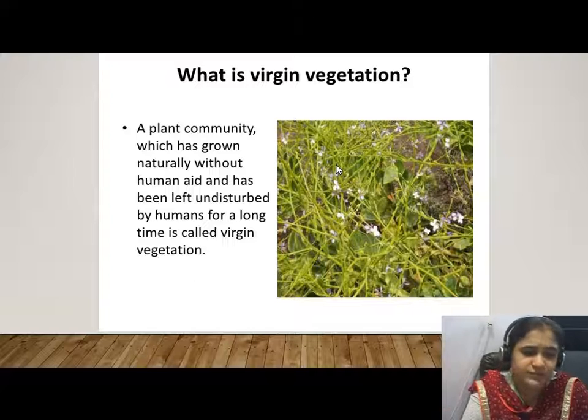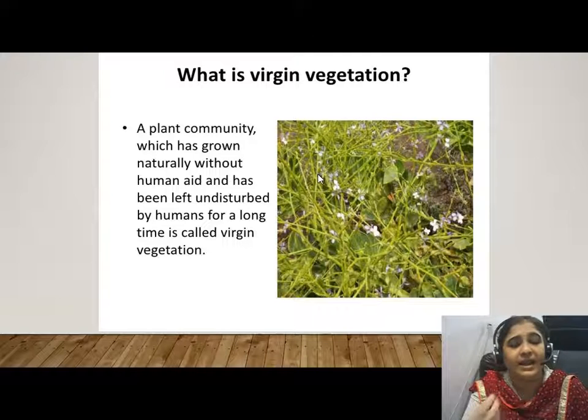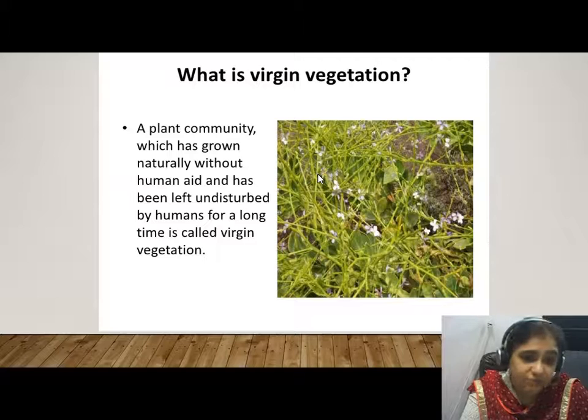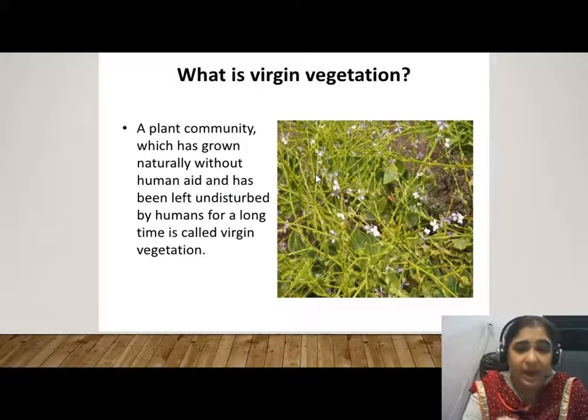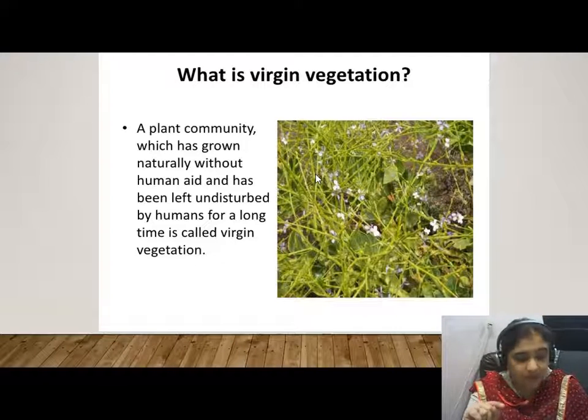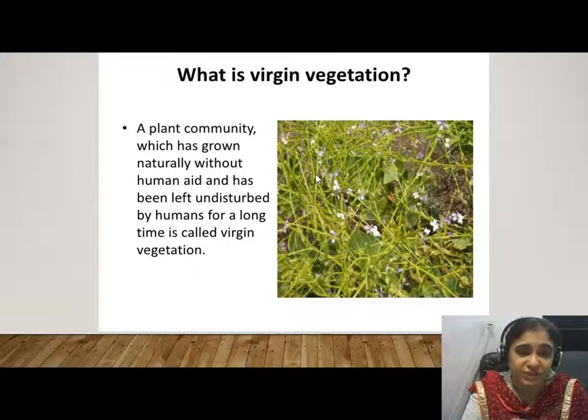We did not give soil, we did not give seed to those plants. They just grow naturally by themselves. That particular vegetation which grows naturally is called natural vegetation. But if that kind of vegetation is left undisturbed for a long period of time, that is known as virgin vegetation, meaning untouched vegetation.